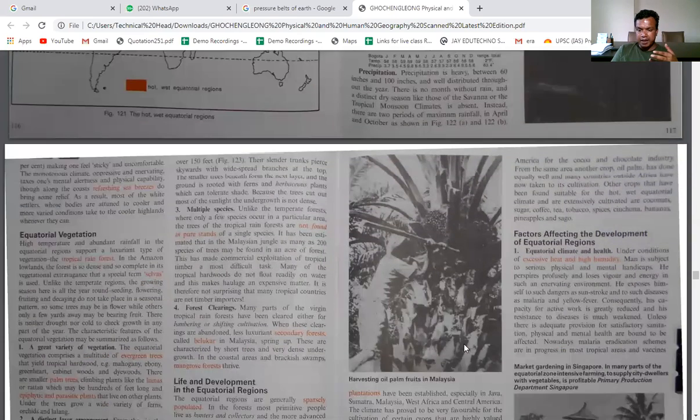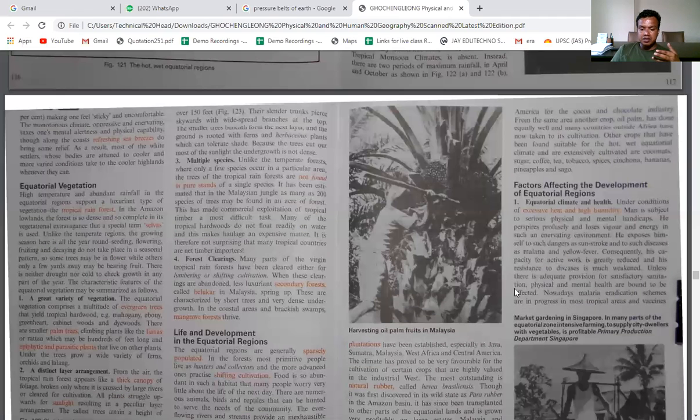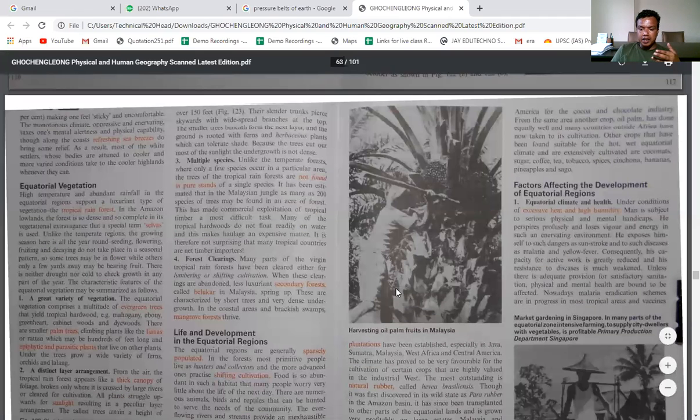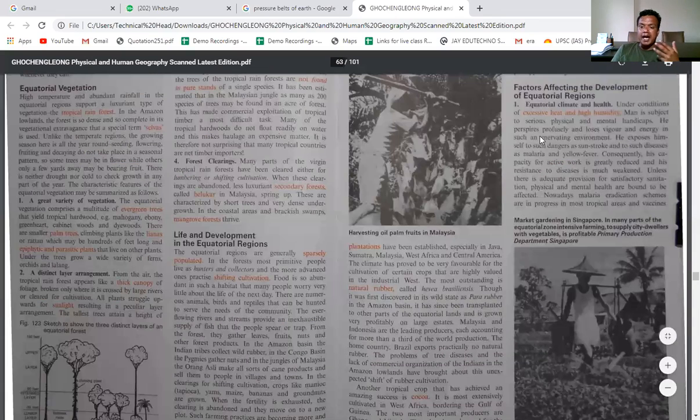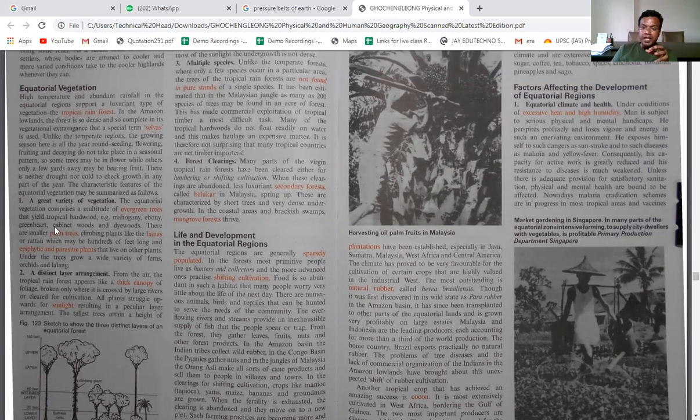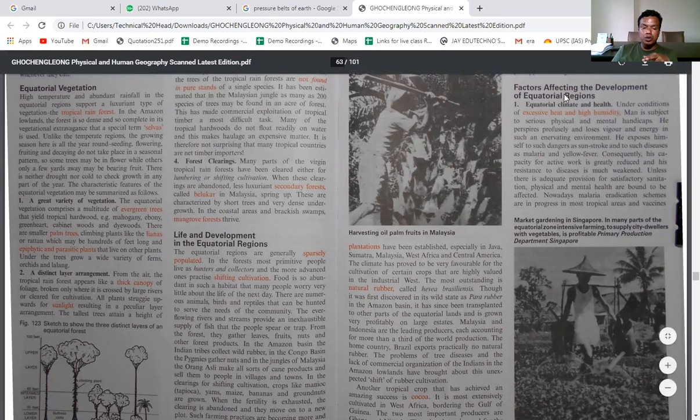So here that is what is explained here. So what are the factors affecting the development of the equatorial regions? That is obviously the high temperature and high humidity, which leads to more diseases here. So the average lifespan of the people who are living in this equatorial type of climate is very low. Average lifespan is only around 35 to 40 because of the humid condition.